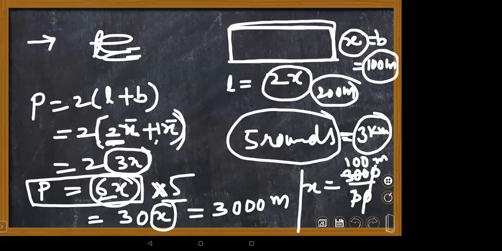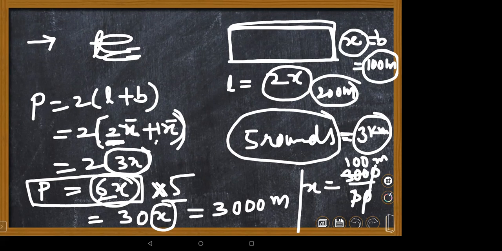Jogging around the field means always you need to take perimeter. Perimeter is nothing but 2 times length plus breadth. So 2 times 2x plus x. 2x and x are like terms, you can add up the constants and put the common variable. 2 and 1 is 3x. 2 into 3x is nothing but 6x.